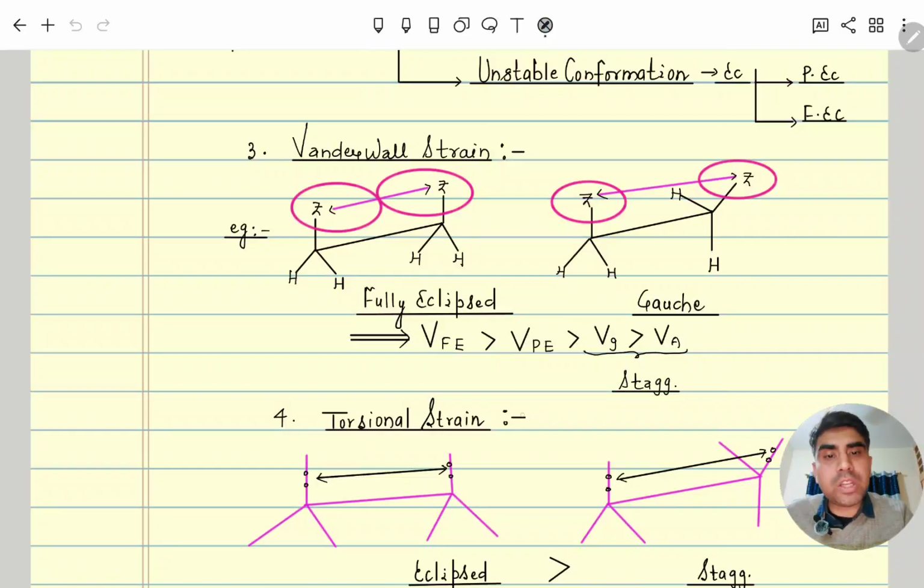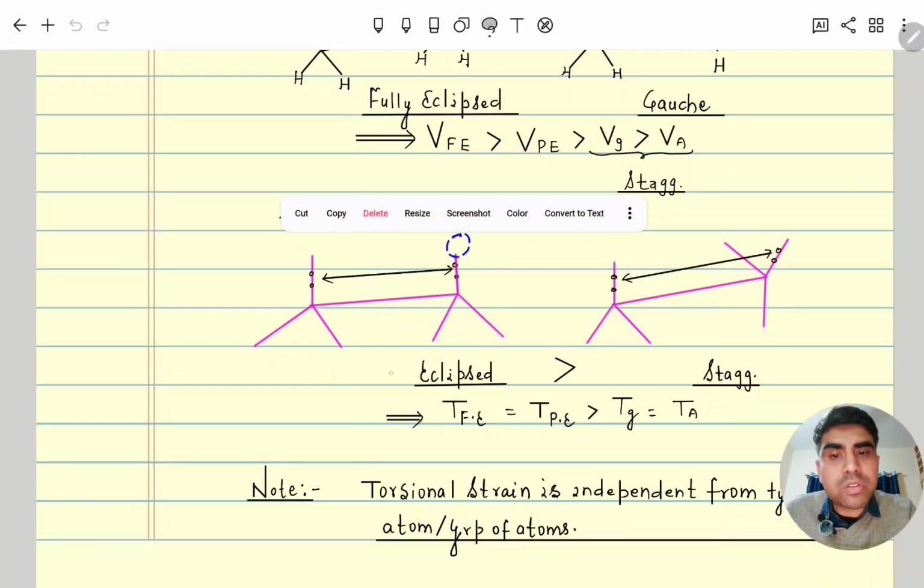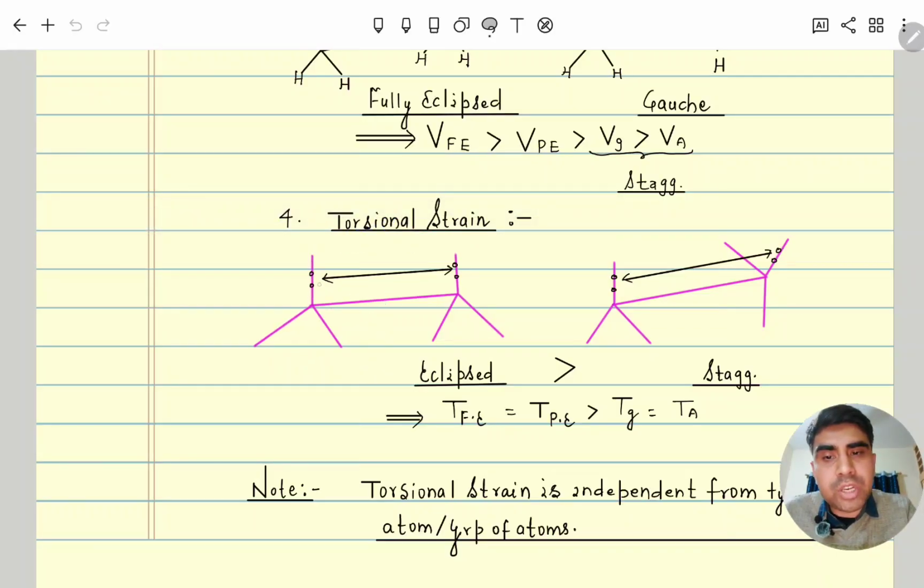Now coming to another strain, this is torsional strain. Many times students get confused, but torsional strain is irrespective of whatever atom or group of atoms is attached. Torsional strain is just the strain due to electron density: this bond has electron density and this bond also has electron density.